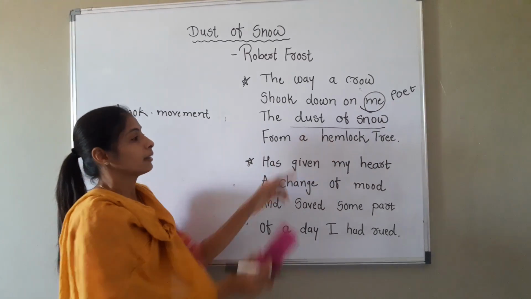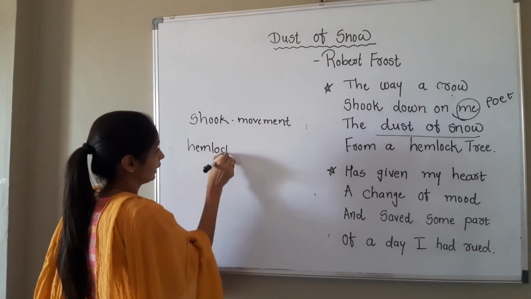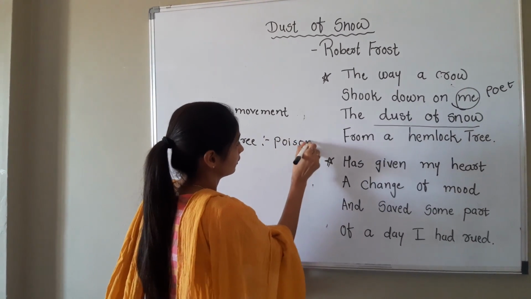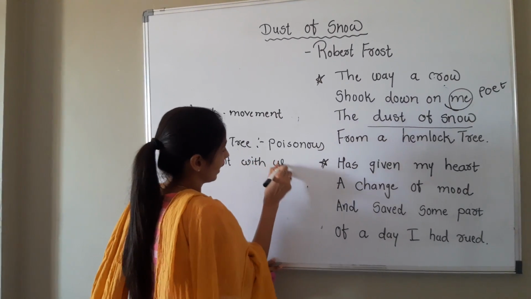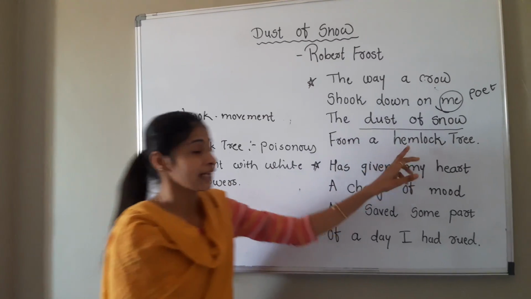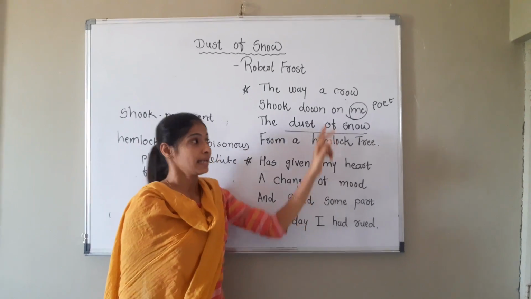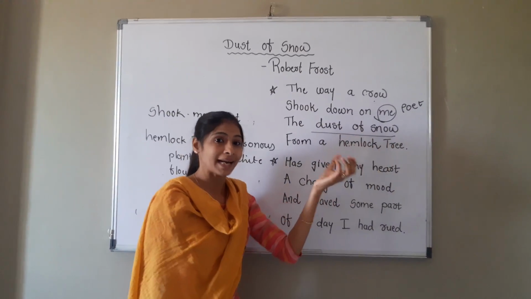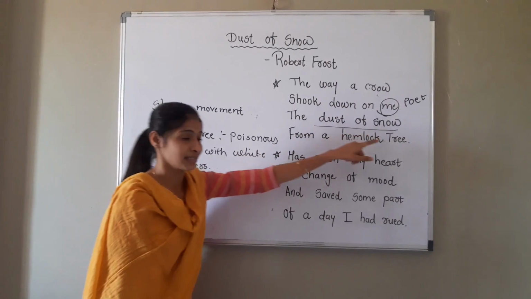Where was the poet sitting? The poet was sitting under the hemlock tree. What is the hemlock tree here? Hemlock tree means it's a poisonous plant with white flowers. So the poet was sitting under the hemlock tree and the crow was sitting on the top of the hemlock tree. Now, some movement happened by the crow, and because of that movement, the dust of snow, the particles of the snow, fell down on the poet. So, in the first stanza, the poet says these things only.